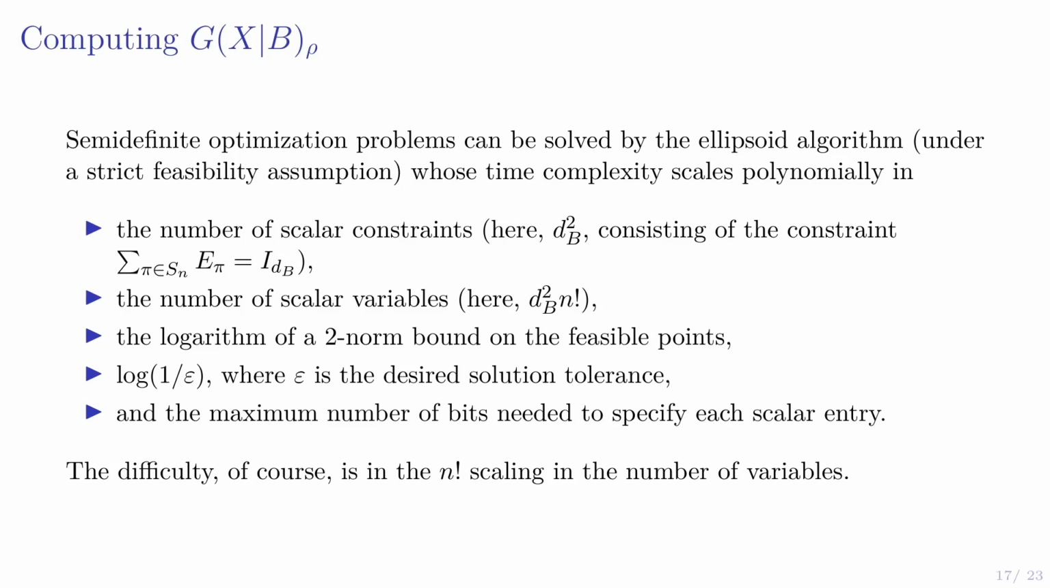And this is the problem, because we have one POVM element for every permutation, and there's n factorial permutations. And then some other quantities, like a solution tolerance, the bound on the feasible points, and so forth. And so the real difficulty here is the number of scalar variables we have is very large. So what can we do to address this to try to compute the guesswork?